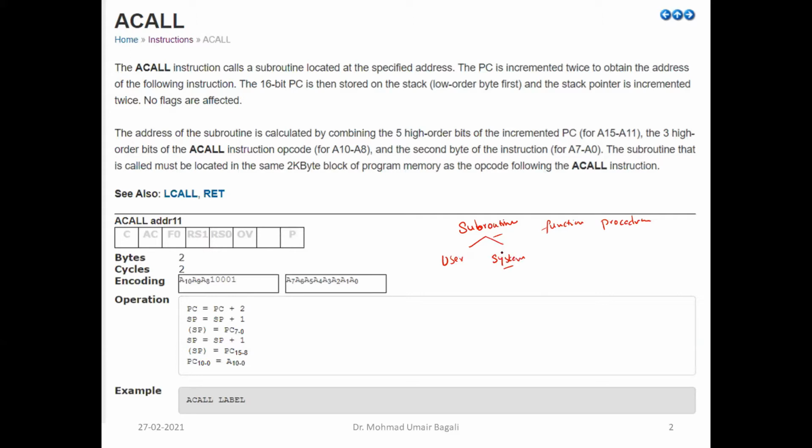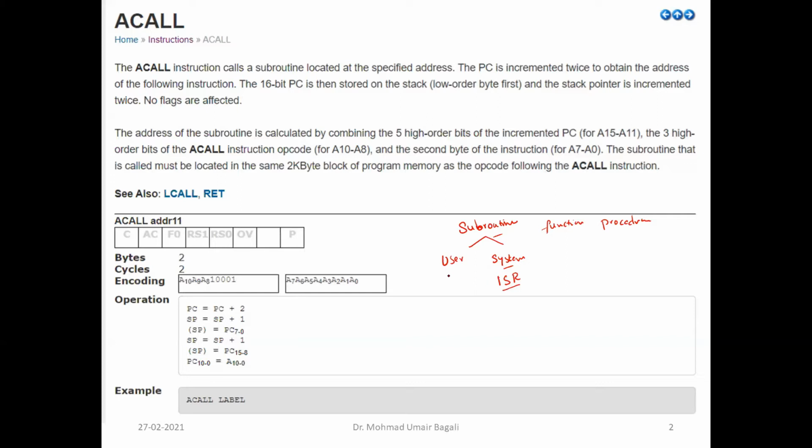So, what is system-defined subroutine? We used to call ISR, interrupt service routine. And the program or the function or the subroutine, if as a programmer I am writing, then it is generally called as subroutine only, not ISR. So you must be able to differentiate between user subroutine and ISR subroutine. Interrupt service routine. So interrupt service routine, who will make the program control transfer? System will make it depending upon an interrupt request.